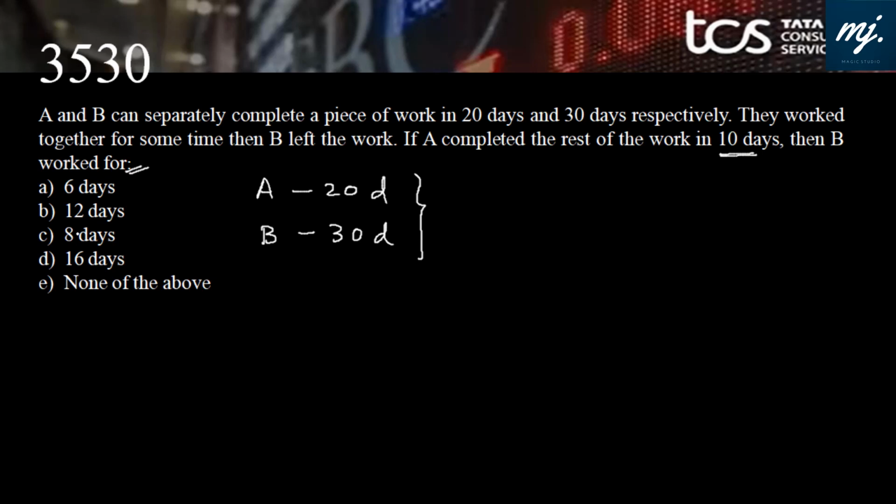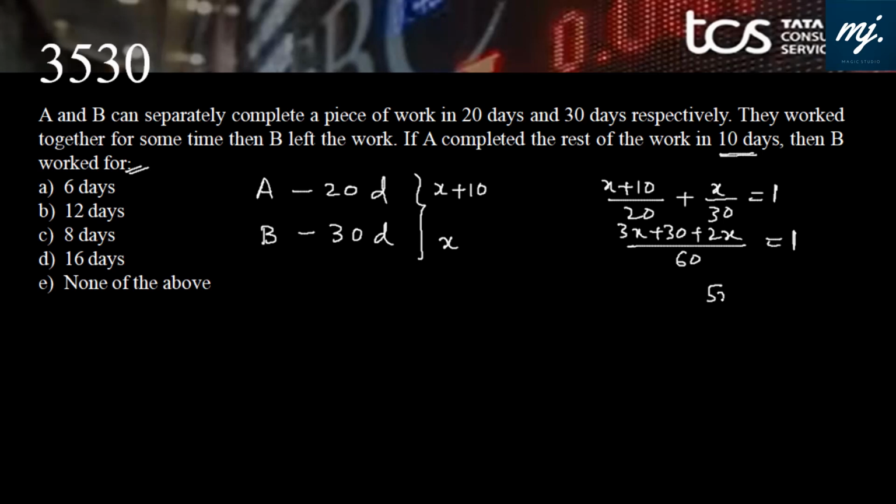We can use our fraction format very easily. We can say that B worked for X days, then A worked for X plus 10 days, and the work is completed. You can solve it using the fraction method also. (X plus 10) by 20 plus X by 30 is equal to 1. Take the LCM, multiply and solve it. 5x equals 30, you will get x equals 6. Straight away the answer is A.